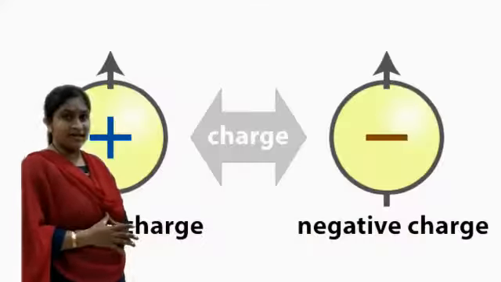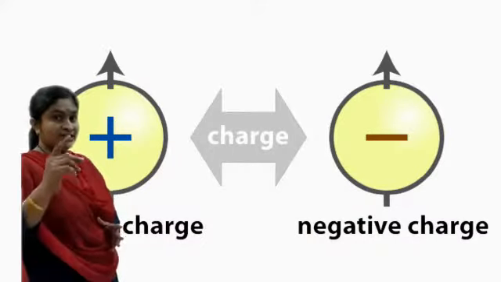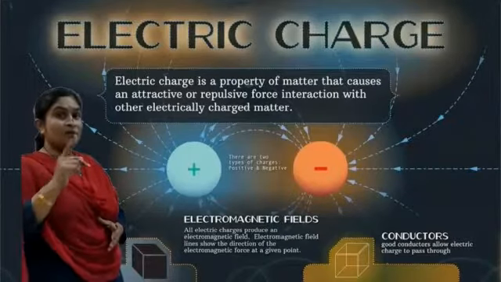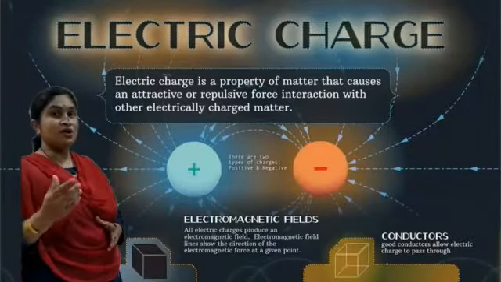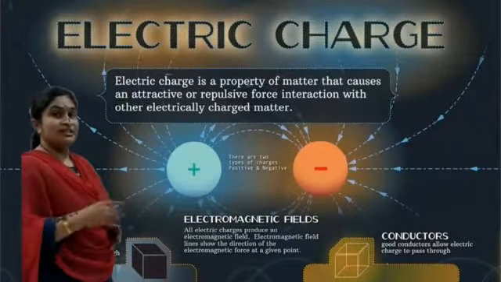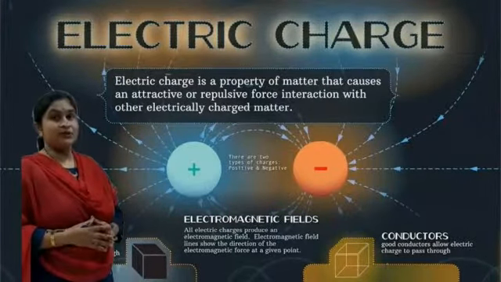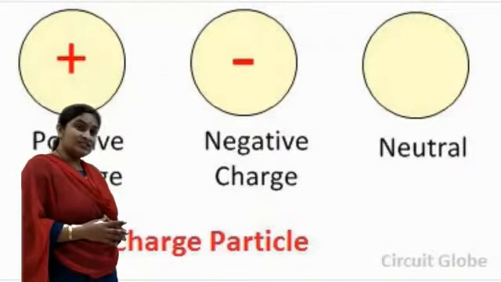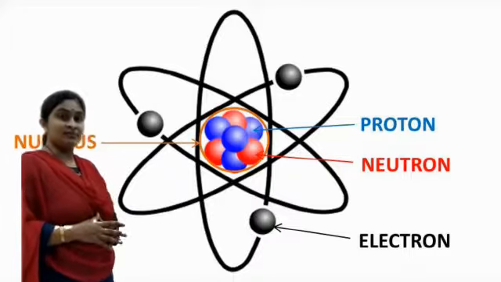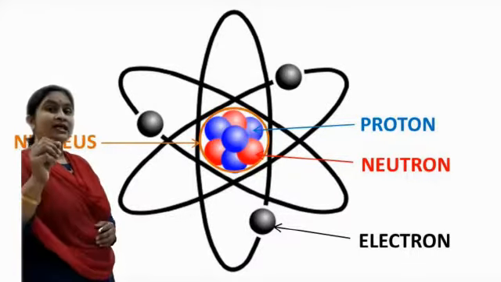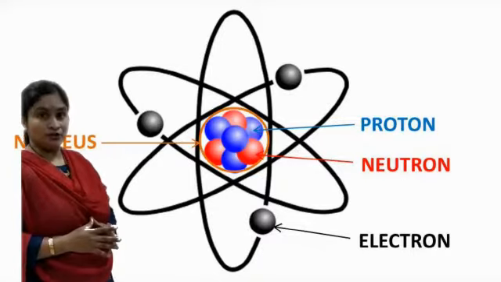Now let's start with charge. Yes, what is charge? Charge is nothing but a bipolar quantity. Why do I call it bipolar? Because charge has positive as well as negative charge. Now, very first, what is charge? Charge is nothing but the total deficiency, or we can say the excess, of electrons.